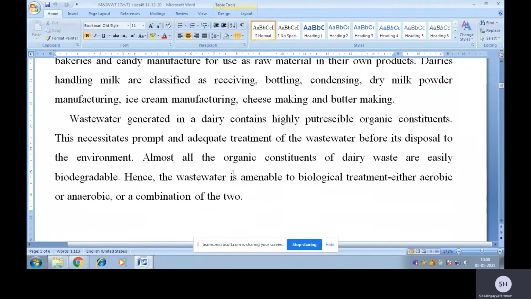Wastewater generated in a dairy contains highly putrescible organic constituents. These necessitate prompt and adequate treatment of the wastewater before its disposal to the environment. Almost all the organic constituents of dairy waste are easily biodegradable. Hence, the wastewater is amenable to biological treatment, either aerobic or anaerobic, or a combination of the two.